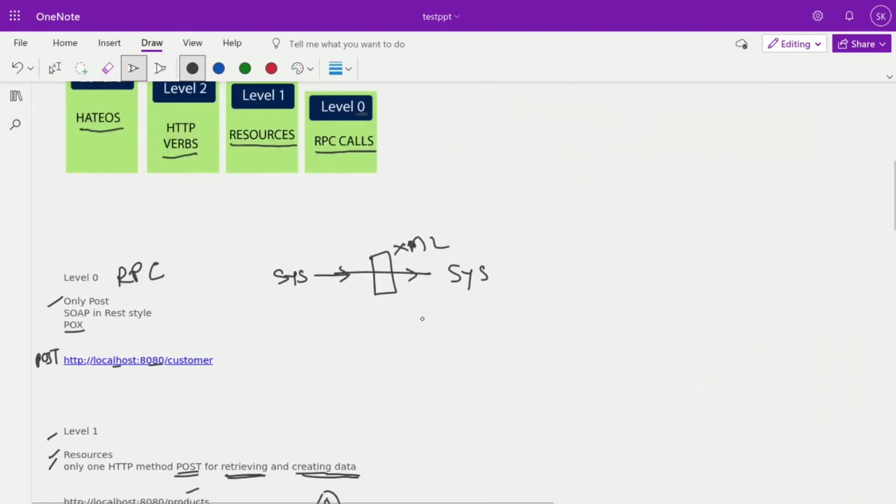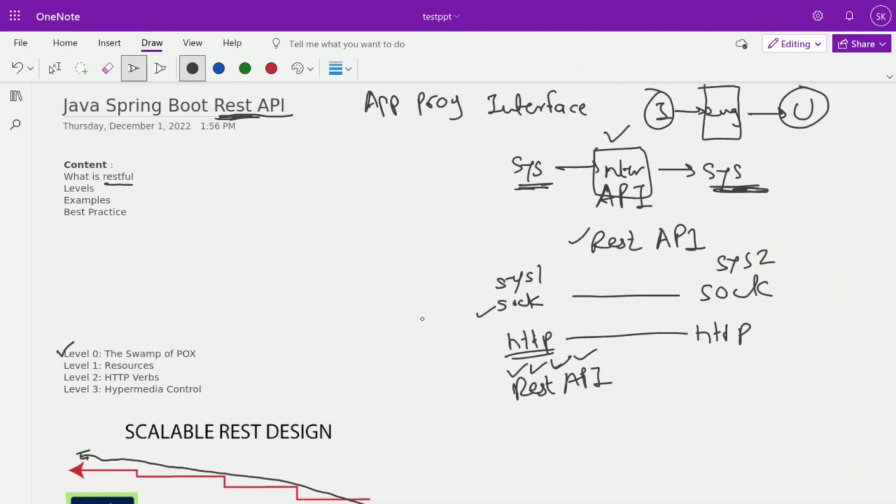That's it for the Richardson maturity model, or we can talk about the Java Spring Boot REST API.